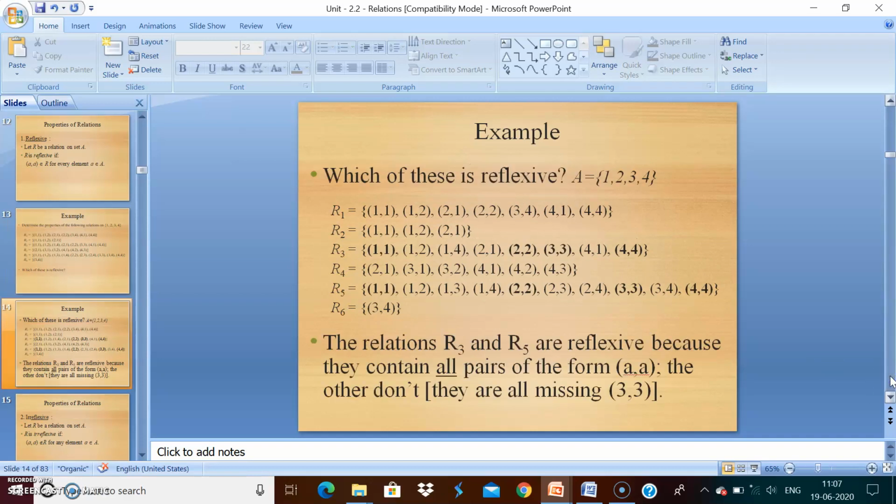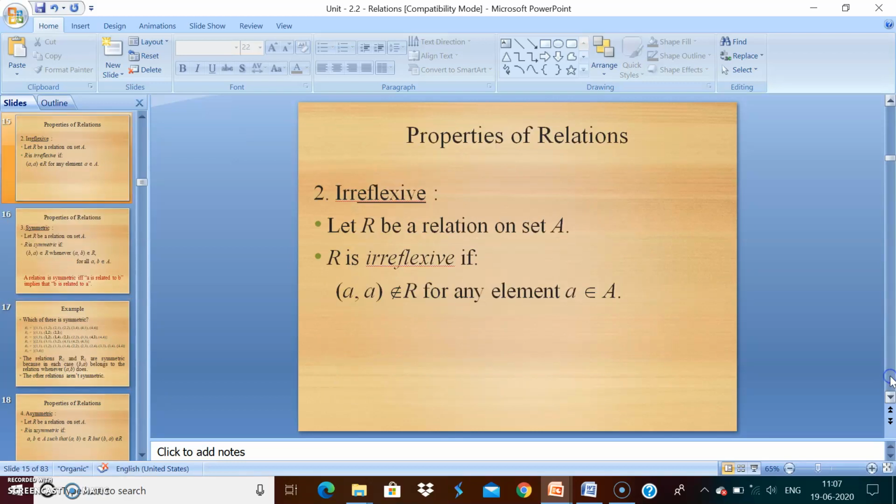Next one, irreflexive. A relation capital R on a set capital A is said to be an irreflexive binary relation if (a, a) does not belong to R for each element a belonging to capital A.